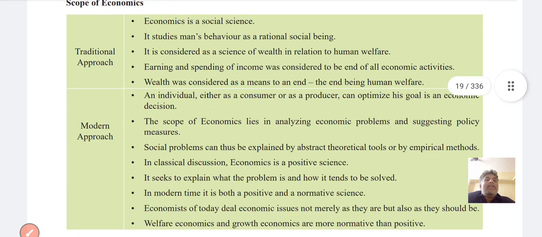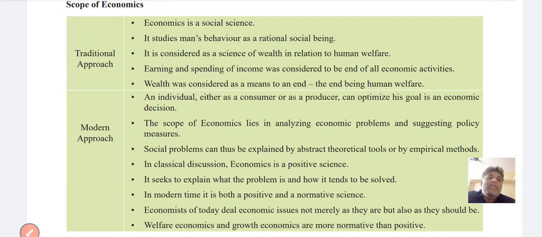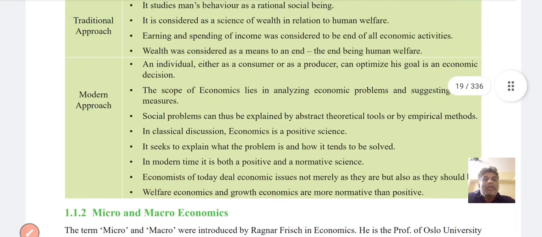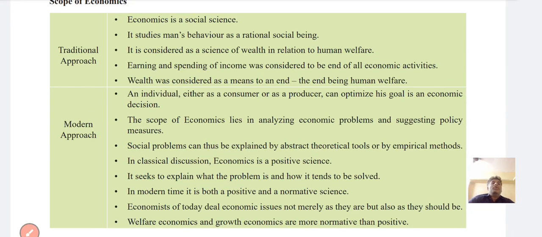So, the scope of economics. We already discussed the traditional approach and the modern approach. These are the two approaches given. Economics is a social science. It studies man's behavior as a rational social being. So it is considered a science of wealth in relation to human welfare. Earning, spending, and income are considered the end of all economic activity. Wealth is considered the means to an end, the end being human welfare. So ultimately wealth is for human benefit. This is the traditional approach.